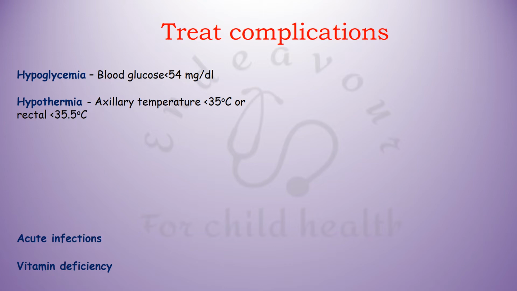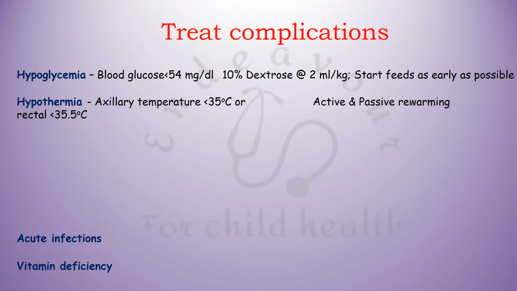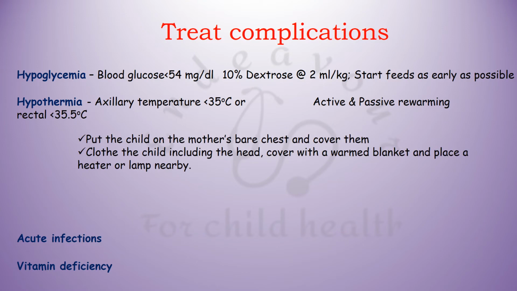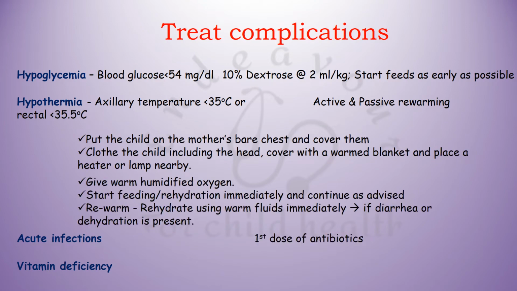So we treat the complications, hypoglycemia with dextrose 10% 2 ml per kg, starting feeds as early as possible, hypothermia by active and passive rewarming, which includes the following steps. Management of acute infections requires the early administration of first dose of antibiotics and continuation of the same. As regards vitamin deficiency, vitamin A is the only vitamin deficiency which is treated in the acute phase, since its deficiency leads to the grievous complication of blindness.